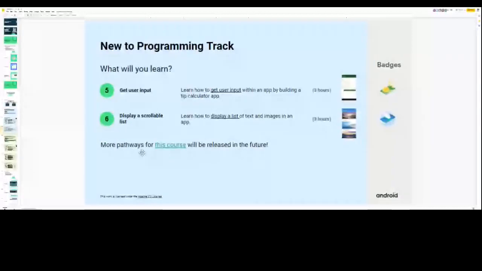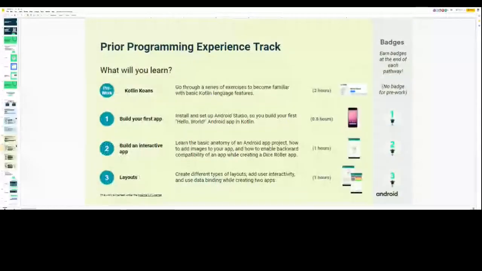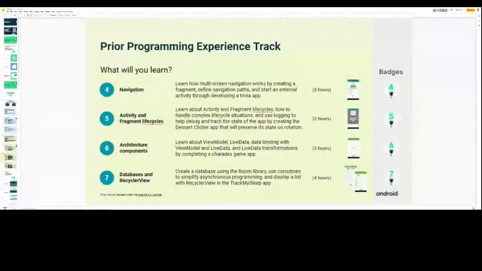Then there is the second part we discussed, the prior programming experience track, which is our second track. The prerequisites are that you must be familiar with any one object oriented programming language, familiar with how to use the Android Studio IDE, and familiar with GitHub. So today we are going to cover Git and GitHub concepts too. There are overall 10 pathways in track 2, divided in 2 units, each having five pathways.